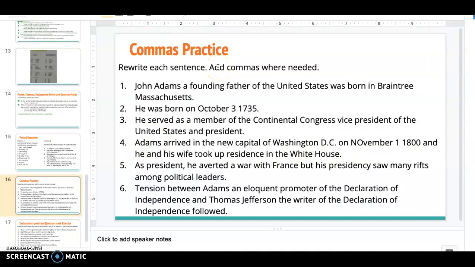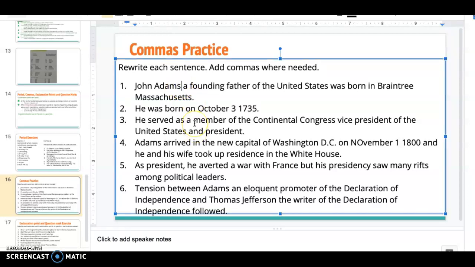Comma practice. Rewrite each sentence, add a comma where needed. Again, go back and look at those rules, especially for commas, because commas are tricky. John Adams, a founding father of the United States, was born in Braintree, Massachusetts. There is a non-restrictive in this sentence.